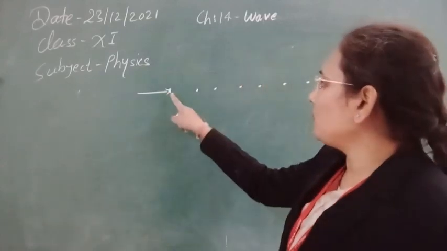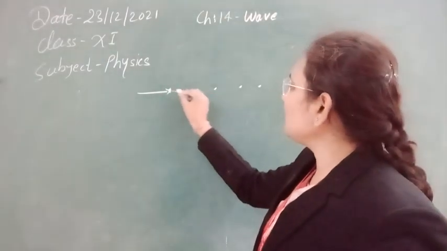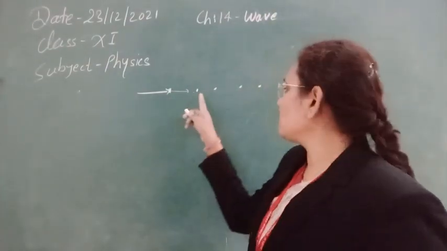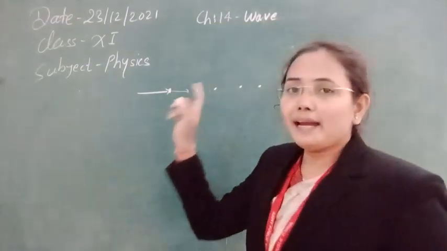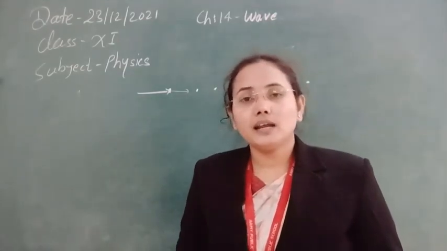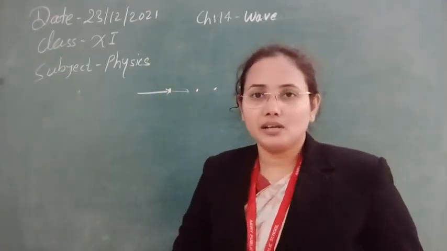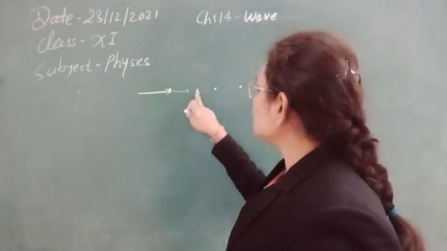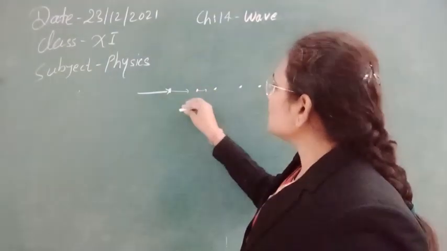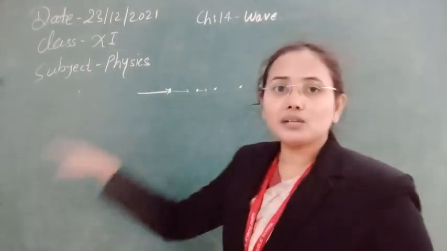So this one particle starts to oscillate. Due to its vibration, when it comes into the sphere of influence of the second particle, it collides with the second particle. Due to the collision it transfers its energy, just like the conduction process we discussed. The second particle is disturbed, starts to vibrate or oscillate, and due to oscillation it collides with the third one.